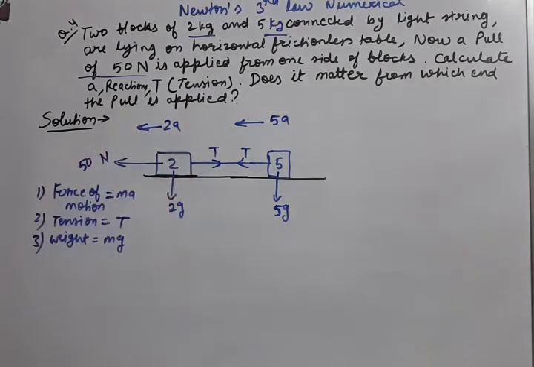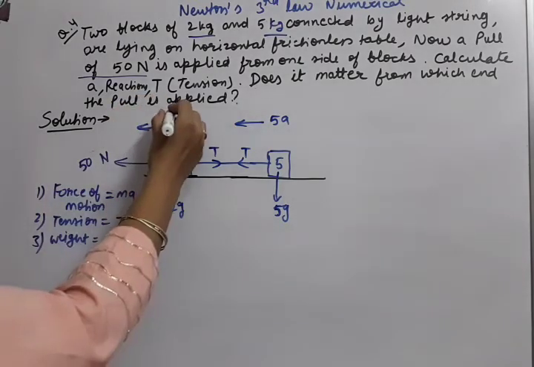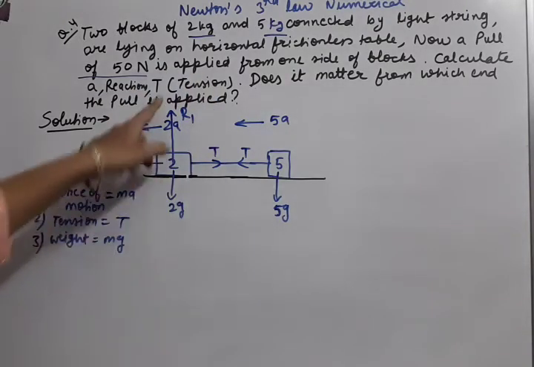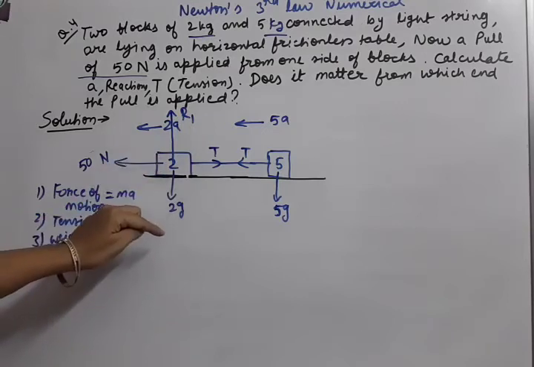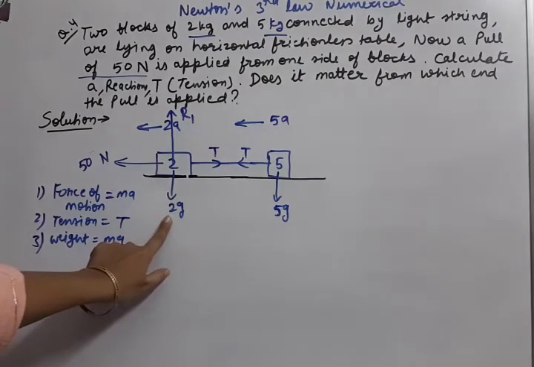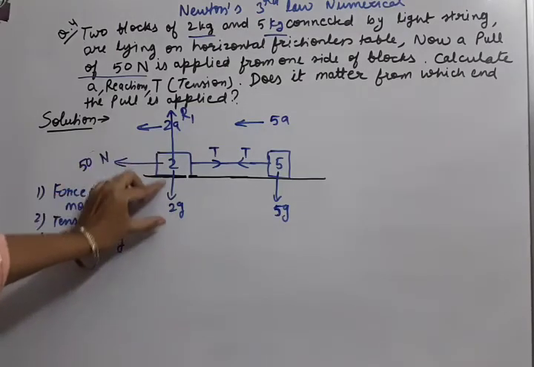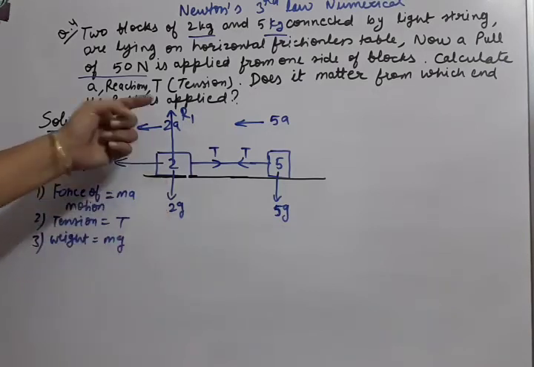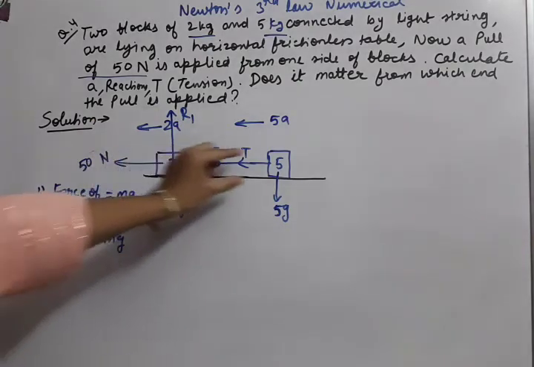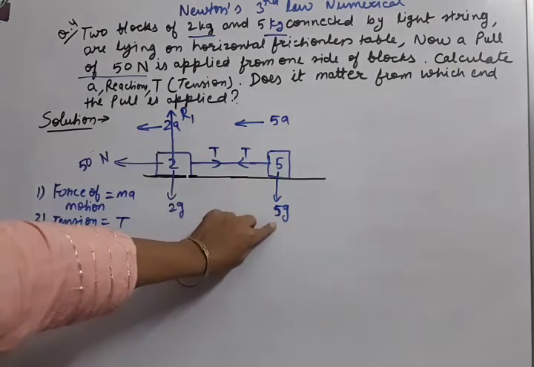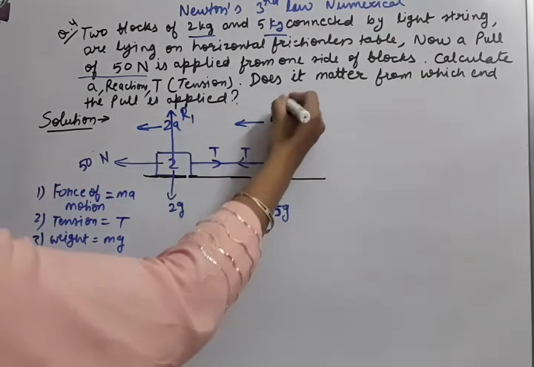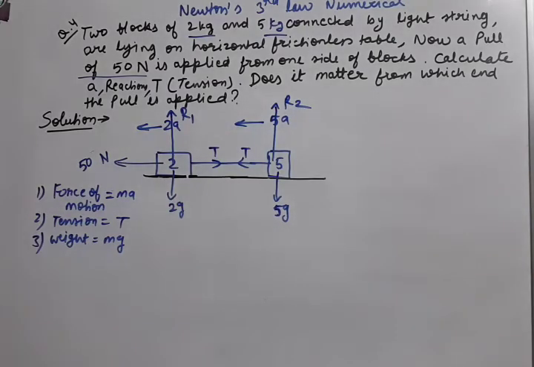So we have to show one more force, that is the reaction force. The reaction force on this is R1 because the action forces are different. That means here and here the action forces are different. Here the action force is 2g. This object is applying a 2g action force on the table, so the reaction force on this block, that is the object, will be R1. And this object applies a 5g action force on the table, so the table will apply a reaction force R2 on it. So this is the complete picture.